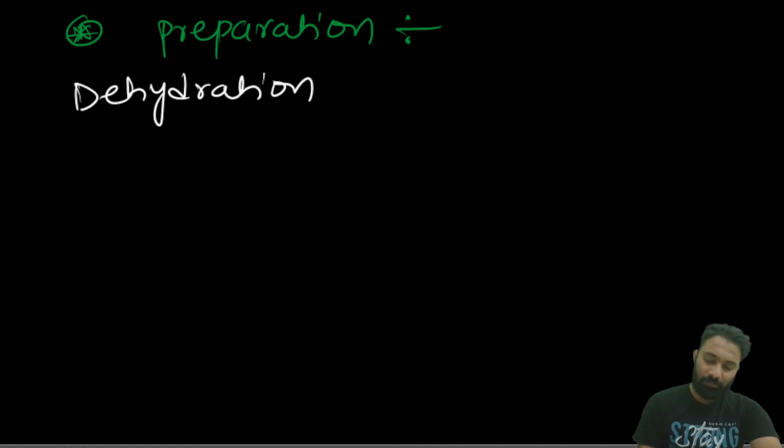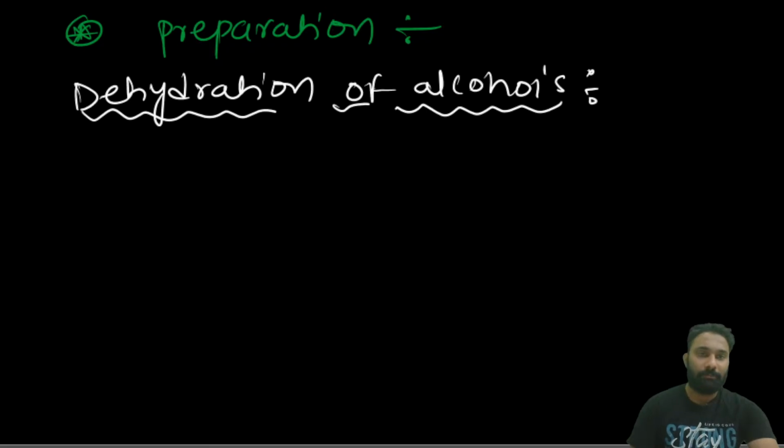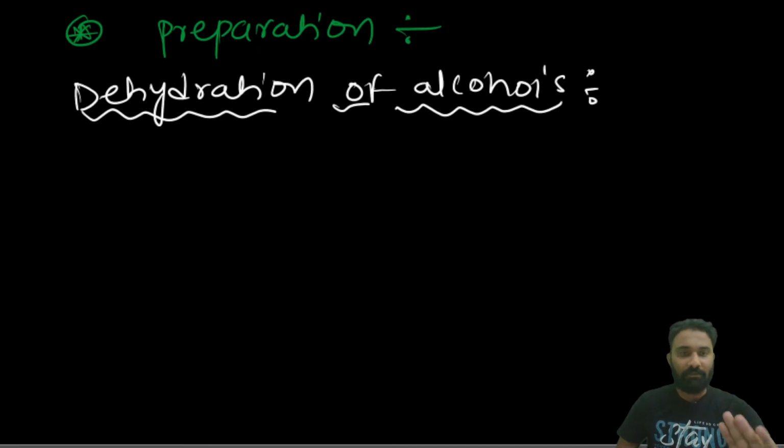Before starting the dehydration of alcohols, you have to be very clear about what reagents we are using to do the dehydration of the alcohol. Dehydration means removal of H2O, we know.